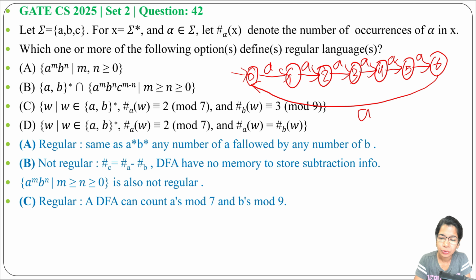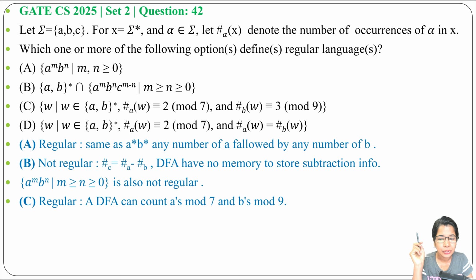Now for 2 we can make this a final state, right? So it will accept 2, 9, then 16 a's, like this. For the number of b's equals 3 mod 9, we can create a similar type of DFA and merge these two, and we will get the answer. So option C is also regular.